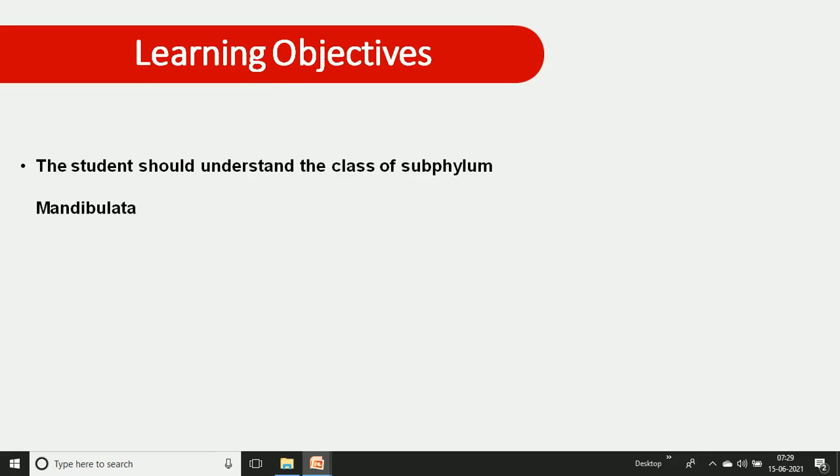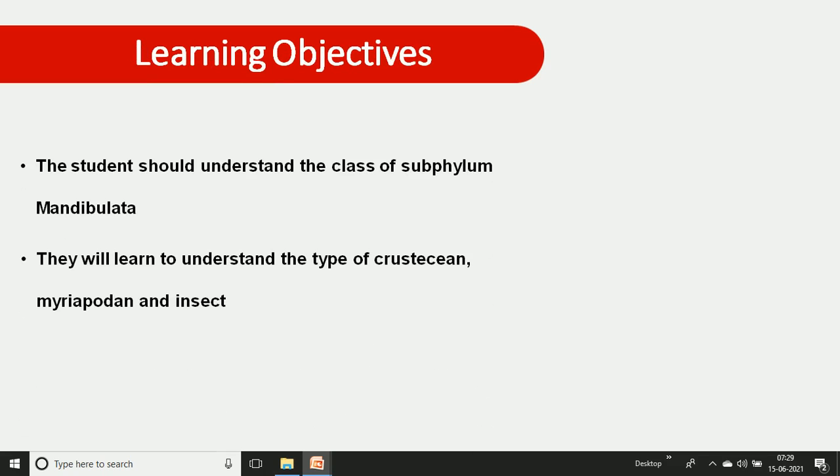The learning objective: after you learn this classification, you will understand the classes of Mandibulata, and also learn to understand the different types of crustacean, myriapodan and insect animals found in our environment, and how easy it is to differentiate them.